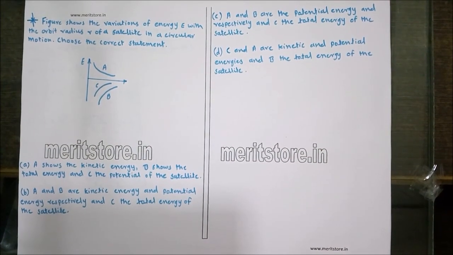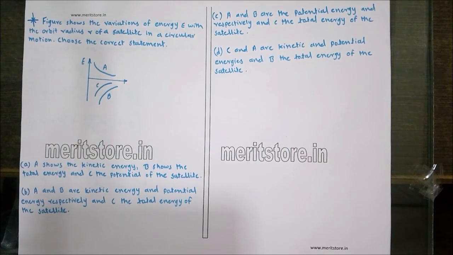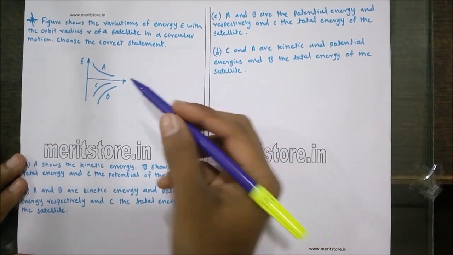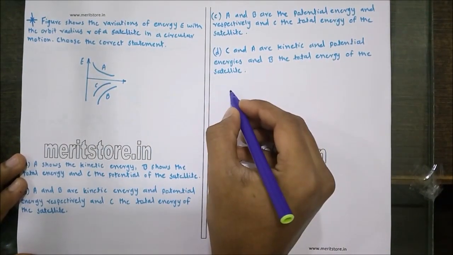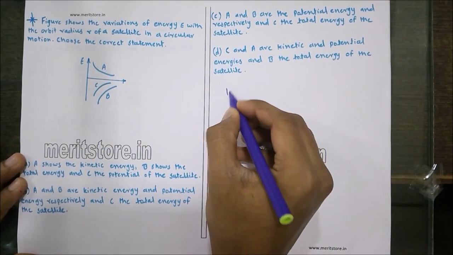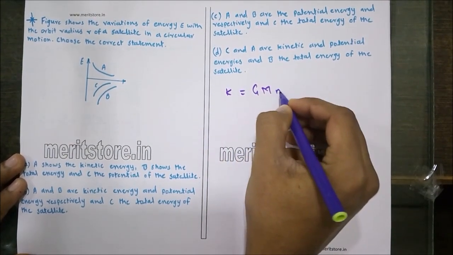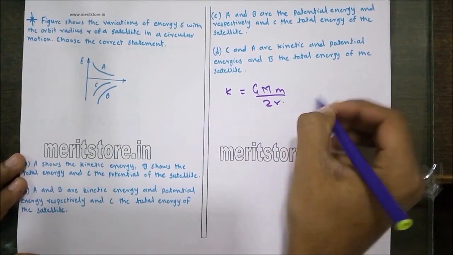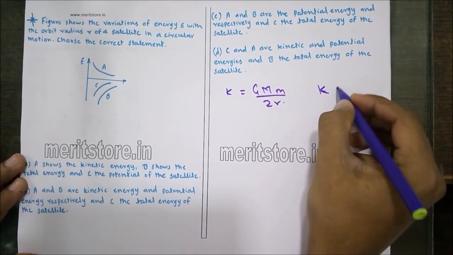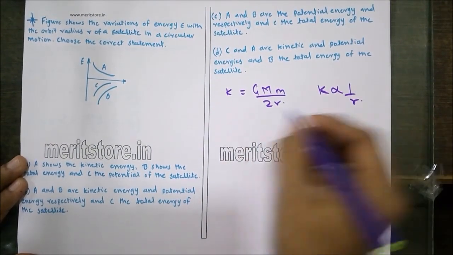The figure shows the variations of energy E with the orbit radius r of a satellite in circular motion. Choose the correct statement. Now in this figure, let us find out the energy. Kinetic energy of the satellite is given by GMm upon 2r. Therefore, the kinetic energy is inversely proportional to r.